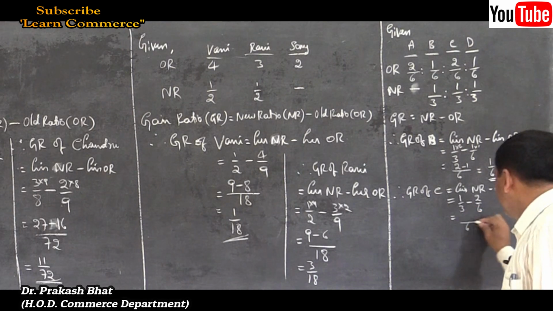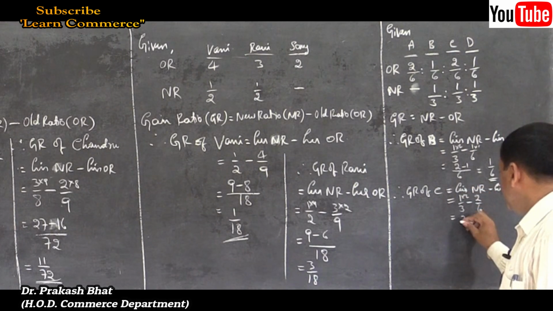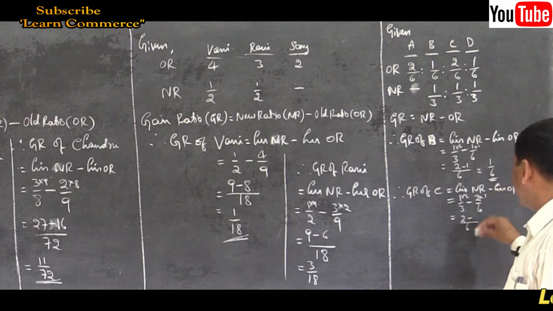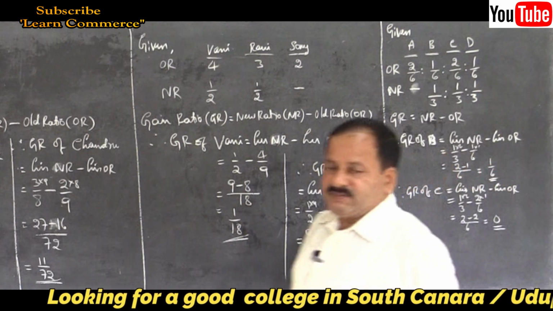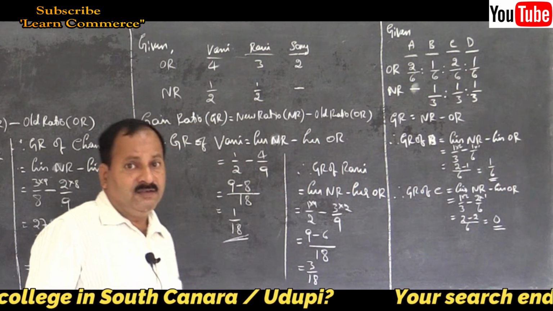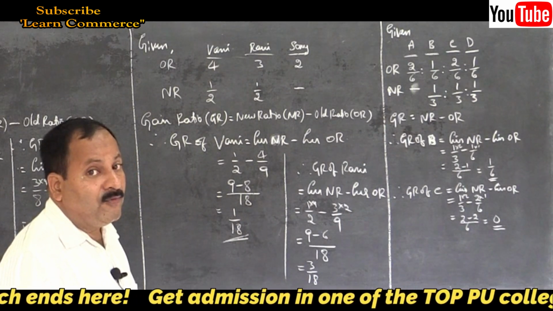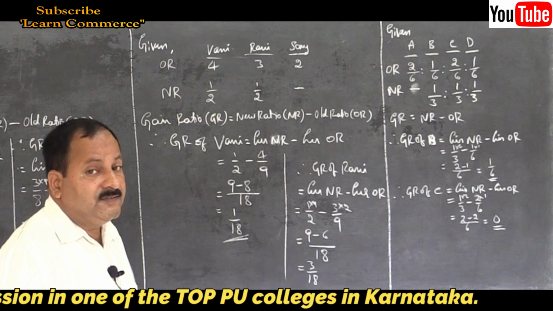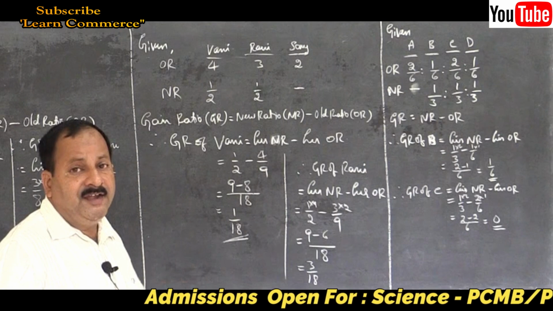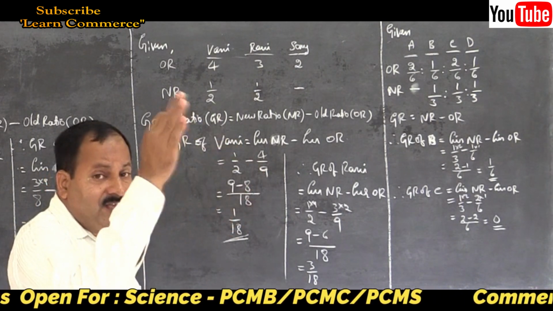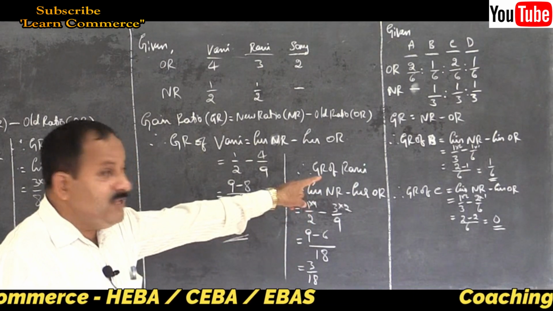take 6 as the common denominator, 3 2s are 6, multiply the numerator by 2, 2 minus 6 1s are 6, right? 2 minus 2 is equal to how much? 0. Is equal to 0. What is the meaning then? The gain ratio of C is 0. C didn't gain anything. His old ratio remained as it is even after the retirement of Mr. A. He didn't get a share from the retired partner. Remember this. So only B and D.